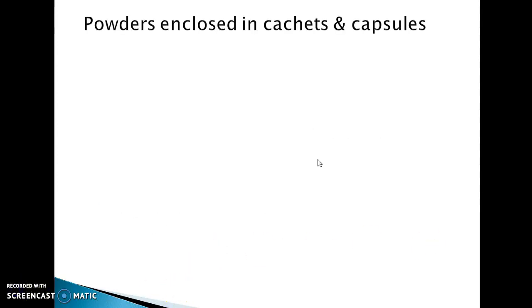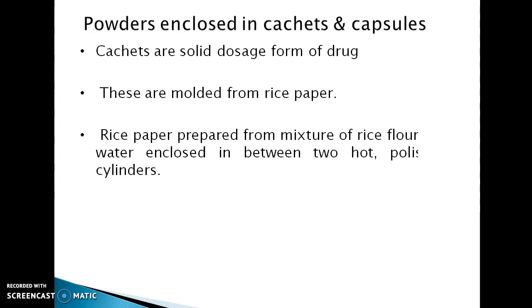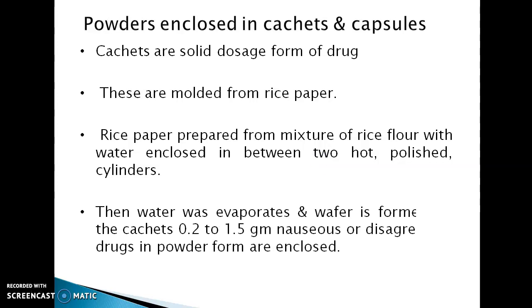Next classification: powder enclosed in cachets and capsules. Cachets are solid doses of drugs. These are molded from rice paper. Rice paper is prepared from a mixture of rice flour with water pressed between two hot and polished cylinders. Then the water is evaporated as vapor. In the cachets, 0.2 to 1.5 gram of nauseous or disagreeable drug in powder form is enclosed.